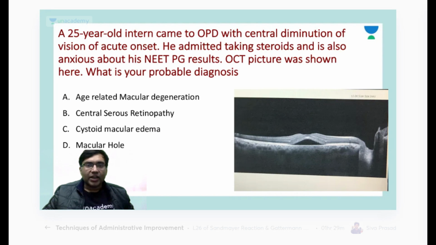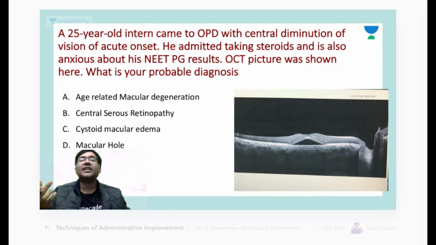Okay. So the next question we have is a 25-year-old intern who came to the OPD with central diminution of vision of acute onset. He admitted taking steroids and is also anxious about his NEET PG results. OCT picture was shown here. What is your probable diagnosis? Try to answer.